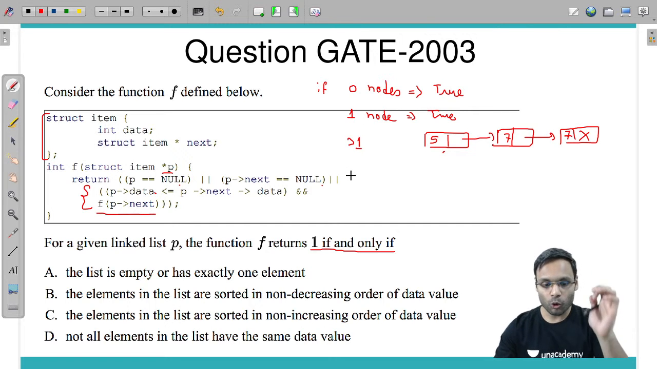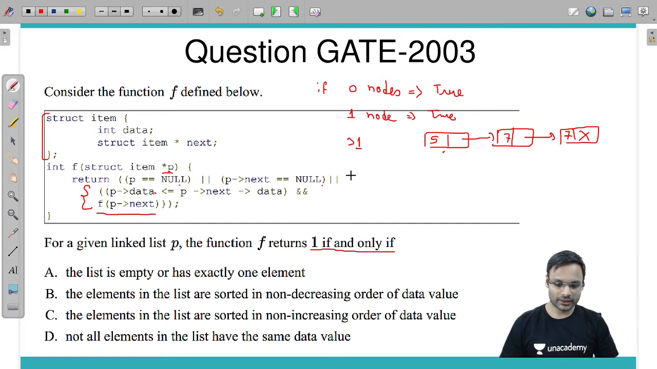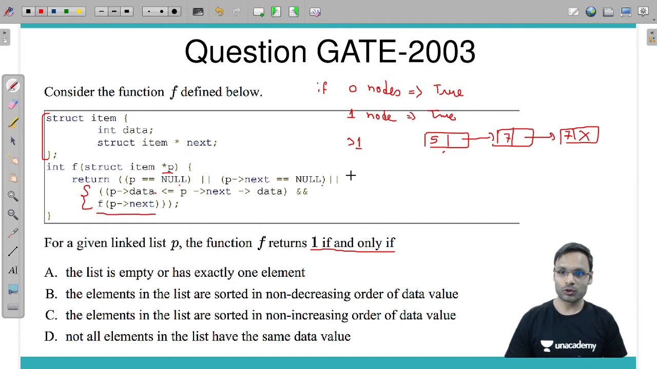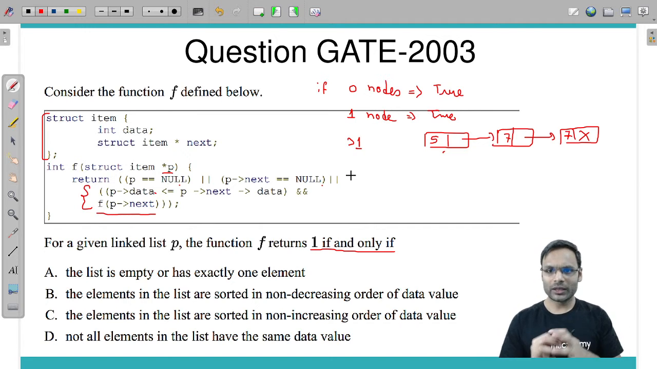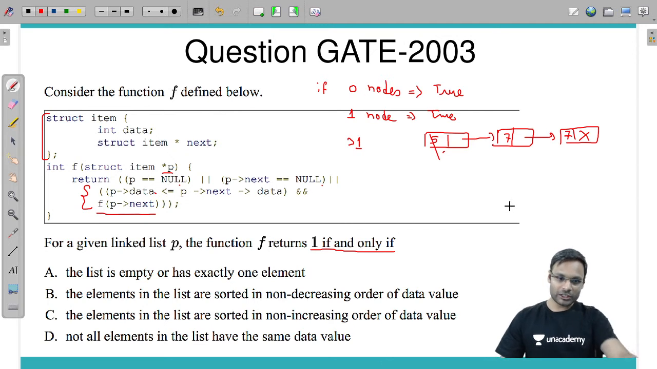So if you have more than one node, then you can have the nodes in such a way that for the first node, whichever it is, its next element should be greater or equal to it, and the next should again be greater or equal than this. Then only, in all these conditions, this particular function can return you true.